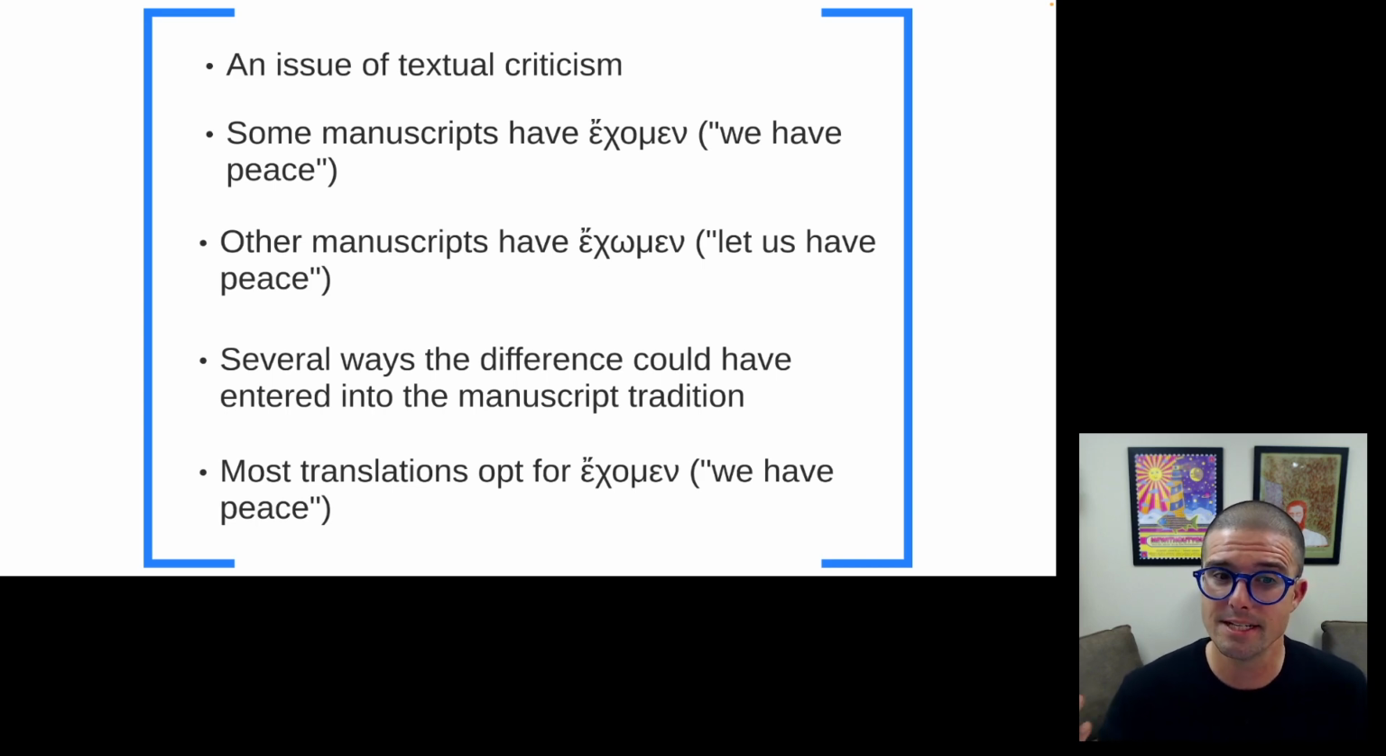And at the end of the day, most English translations opt for the indicative, for a number of different reasons that we won't talk about in this video. But most say that Paul has in mind, or the best reading of this passage is, that having peace is sort of part and parcel of the justification bit that's in the first phrase of Romans chapter 5, verse 1.